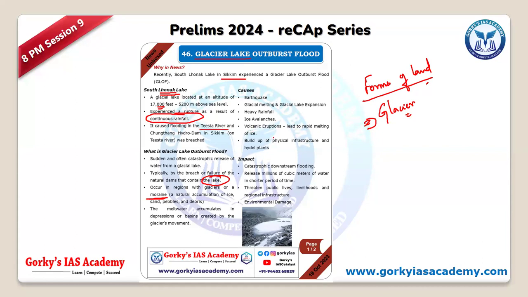What is River Teesta, from where it starts, what happens, what are its tributaries, where it drains into. All these aspects you can check out. But the main idea is what it is and how glacial lakes are there. Apart from that, try to learn about the institutions, the avalanche study institutions. Okay.